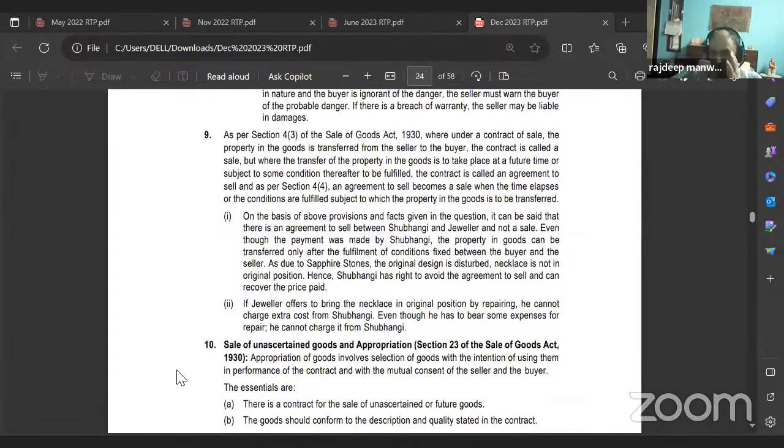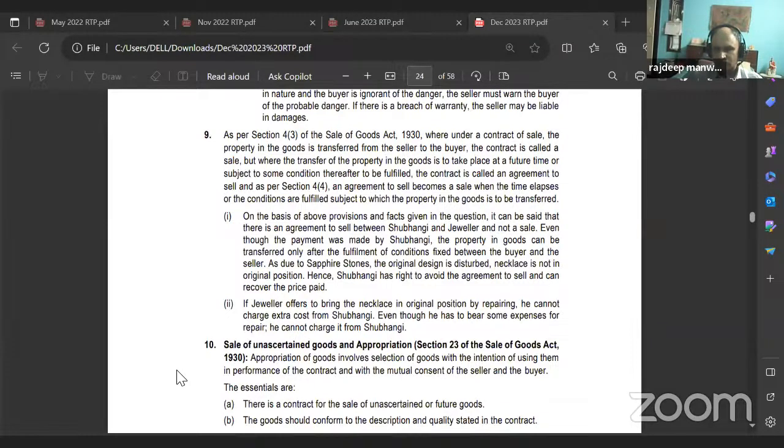First sub-question, on the basis of above provisions and facts given in the question, it can be said that there is an agreement to sell between Shubhangi and jeweler and not a sale. Even though the payment was made by Shubhangi, the property in goods can be transferred only after the fulfillment of conditions fixed between the buyer and the seller. As due to sapphire stones, the original design is disturbed, necklace is not in original position. Hence, Shubhangi has right to avoid the agreement to sell and can recover the price paid.